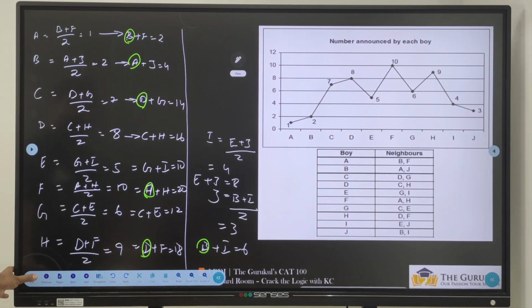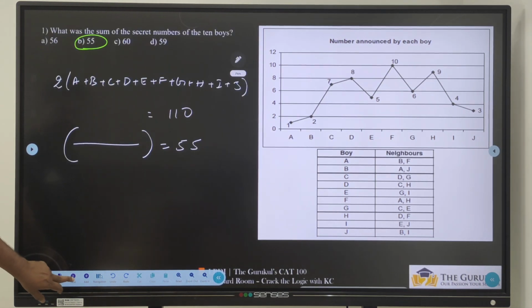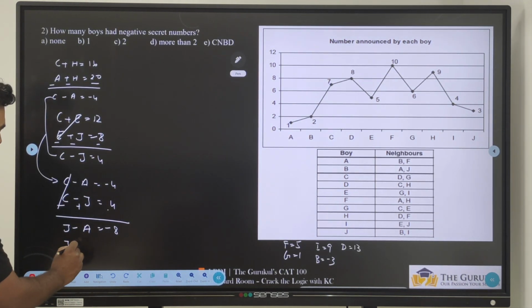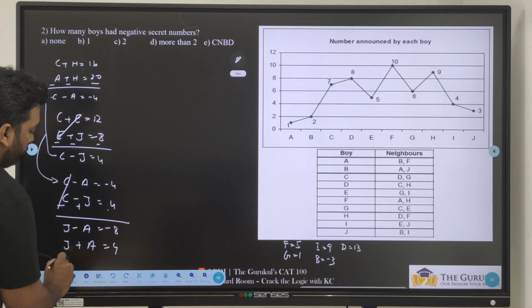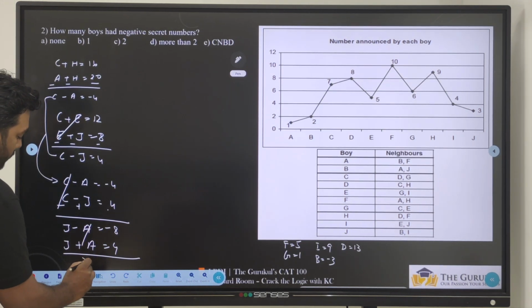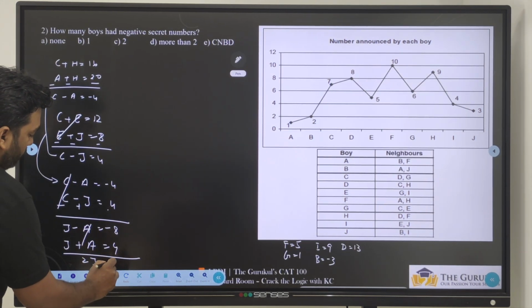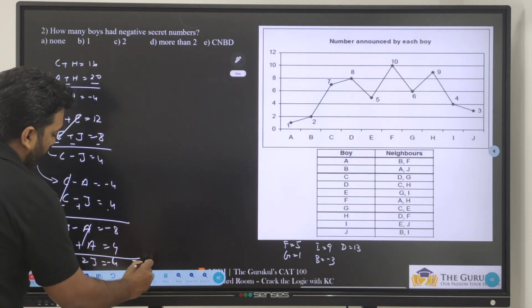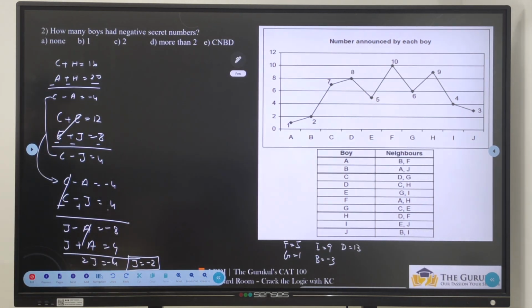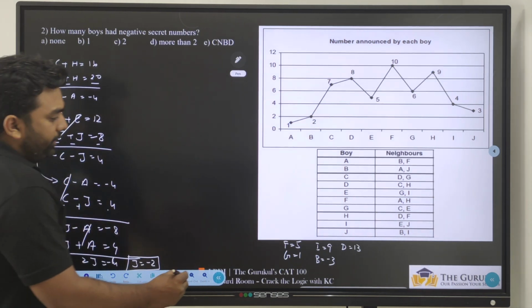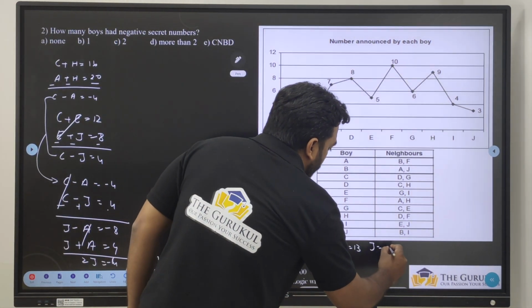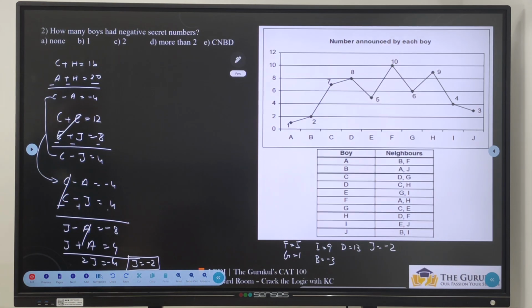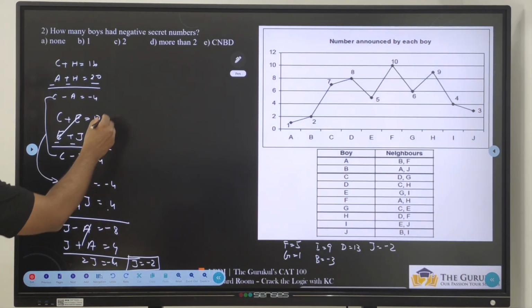But I already know J plus A equal to 4. So if I add, 2J is equal to minus 4, J equal to minus 2. Okay, so I know J equal to minus 2. If J equal to minus 2, can I go here?